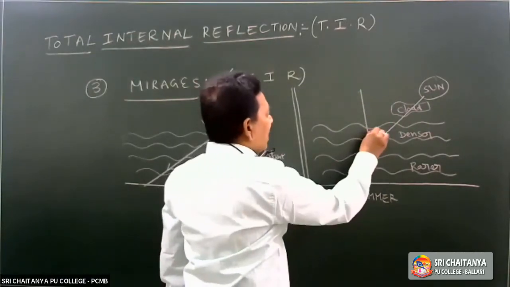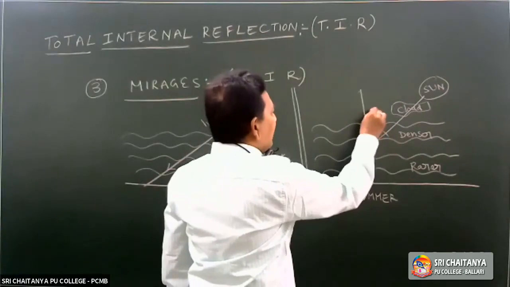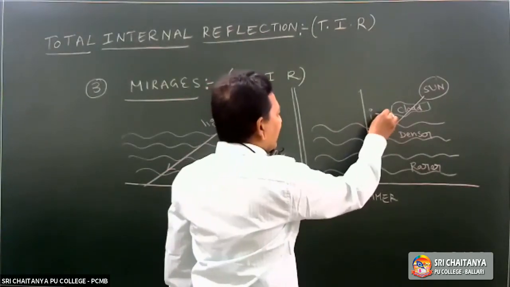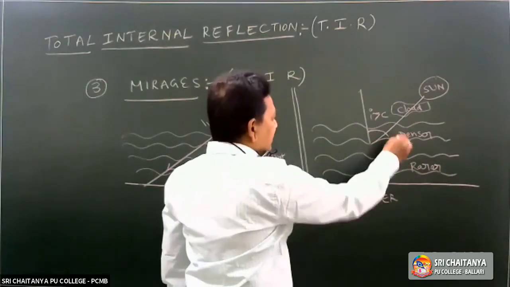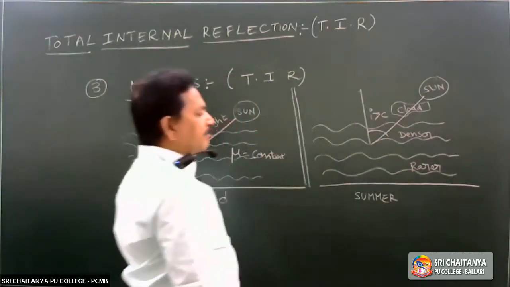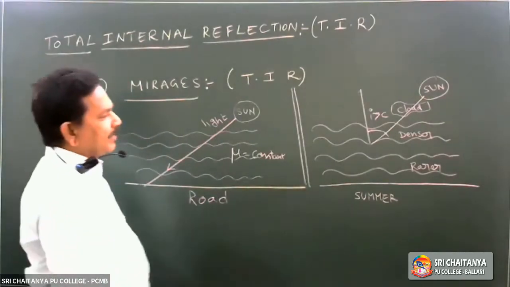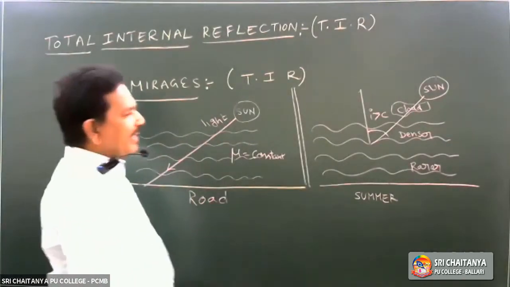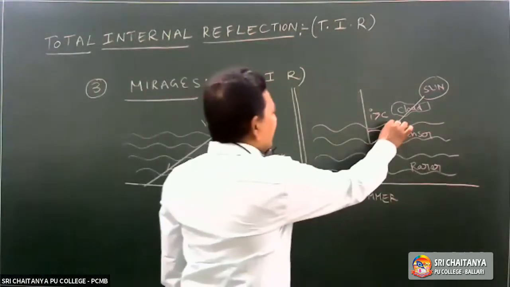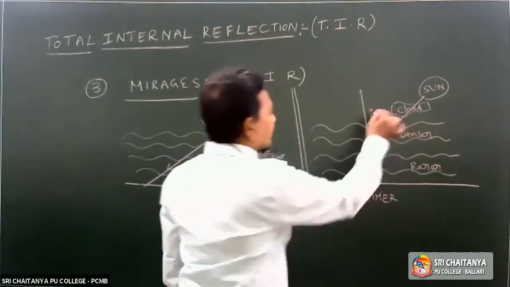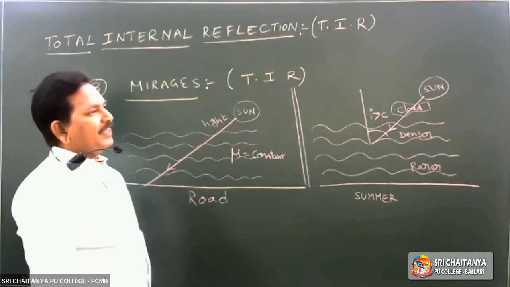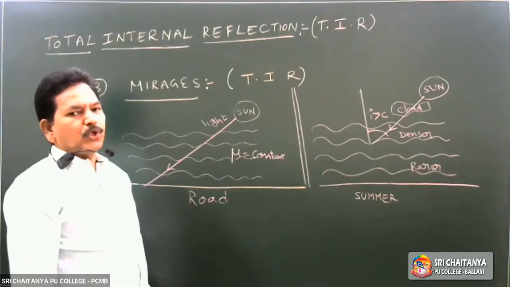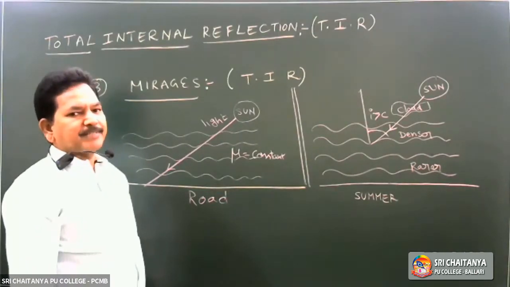If the angle of incidence is greater than the critical angle, because the light ray is traveling from where to where? Denser medium to rarer medium. Then, if the angle of incidence is greater than the critical angle, TIR takes place. Total internal reflection will take place.